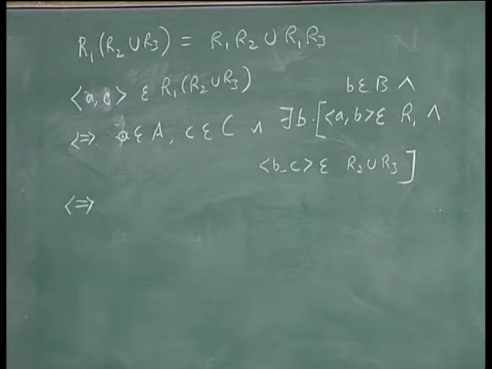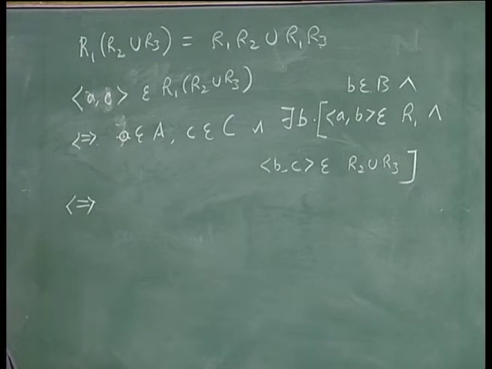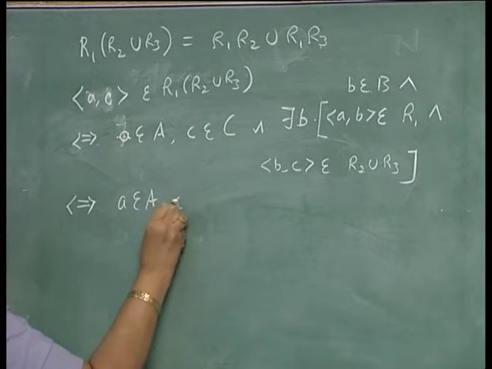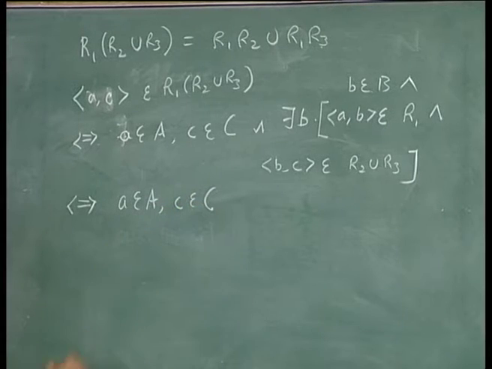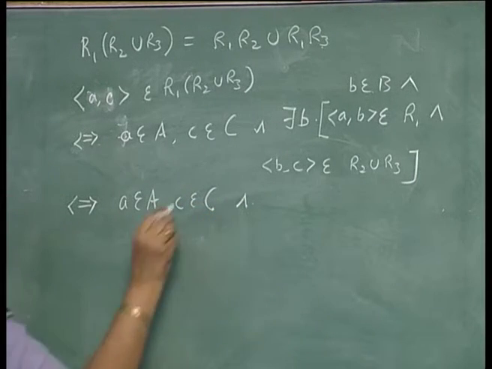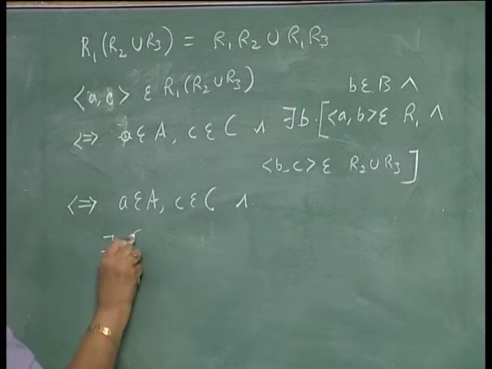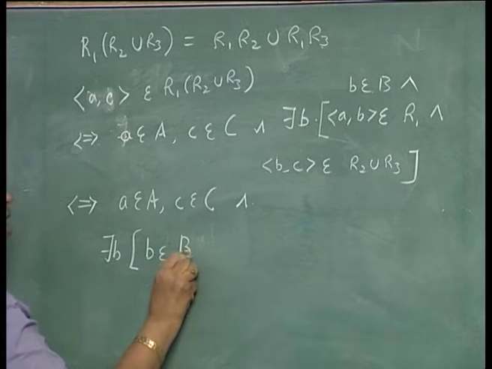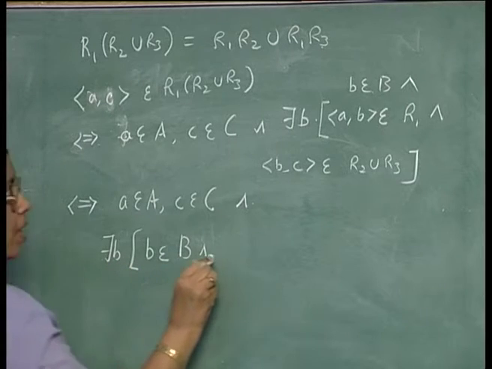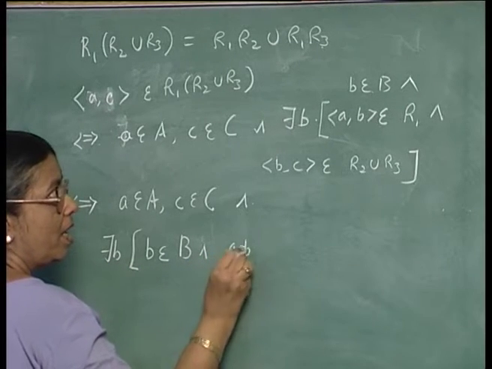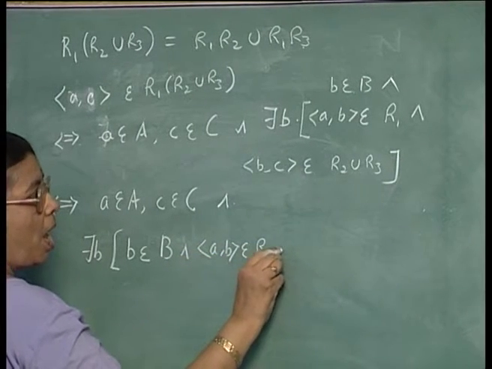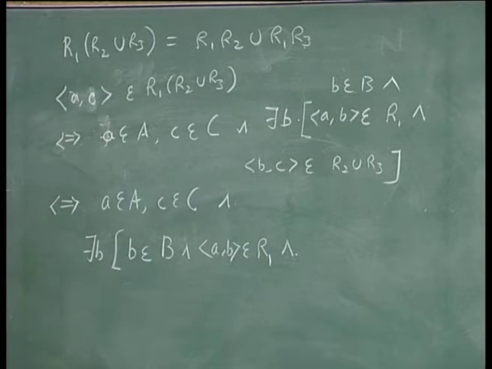Now, this is equivalent to saying a belongs to A, c belongs to C, and there exists b, b belongs to B, and (a, b) belongs to R1 and (b, c) belongs to R2 union R3.